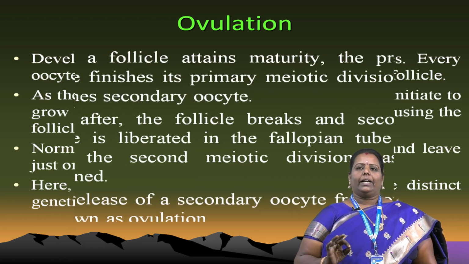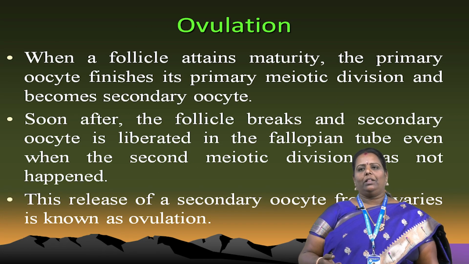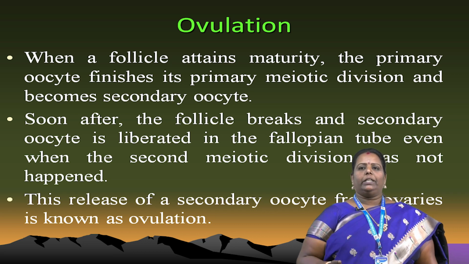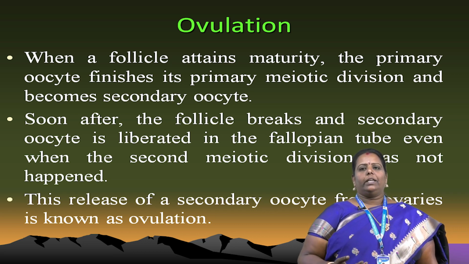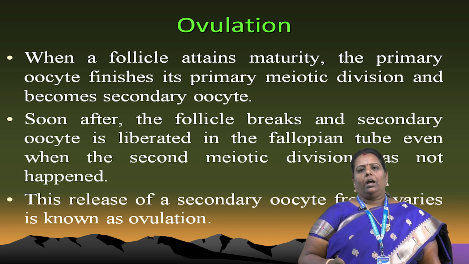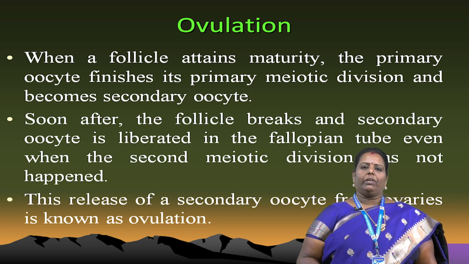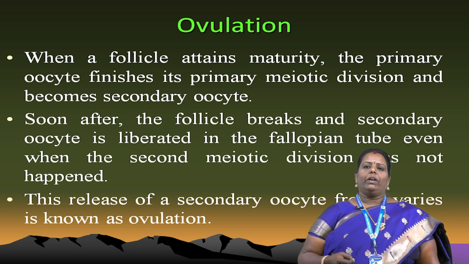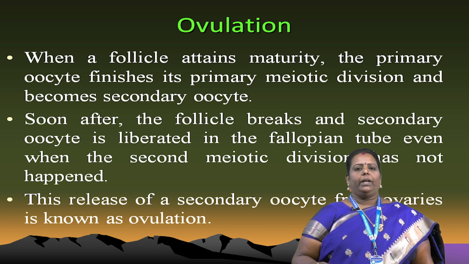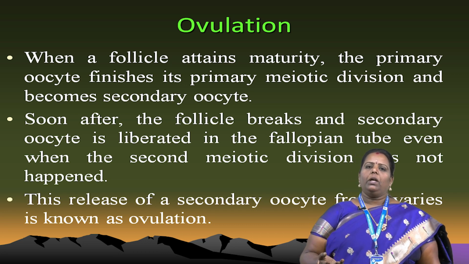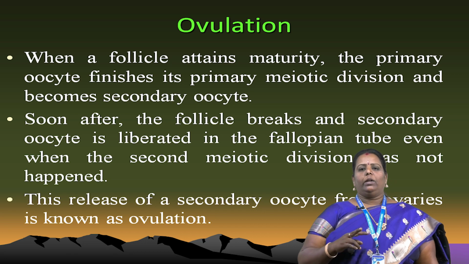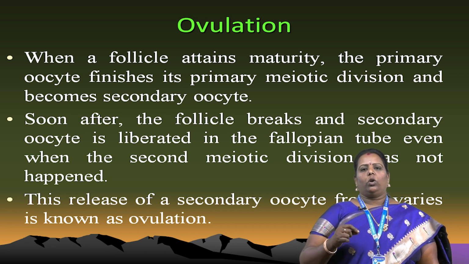When the follicle cells attain maturity, the primary oocyte finishes the primary meiotic division, developing the secondary oocyte. Immediately the follicle breaks and the secondary oocyte is liberated toward the fallopian tube, even when the second meiotic division has not happened. Do you know what is meant by the fallopian tube? The ovary has two tubes, called fallopian tubes.